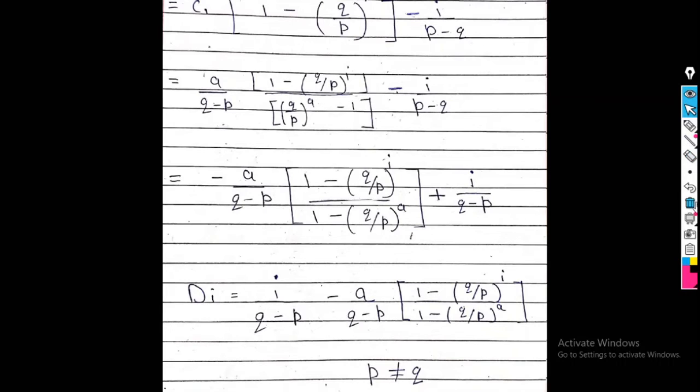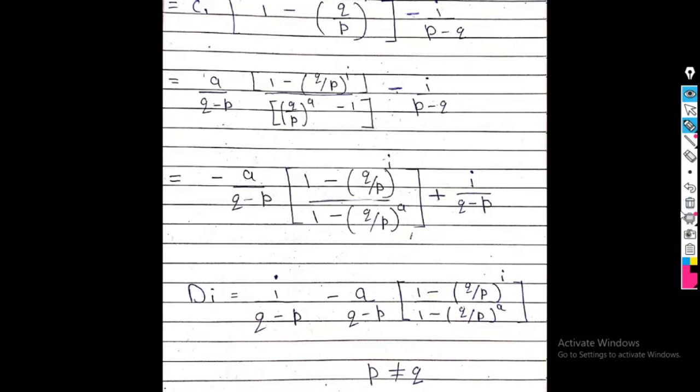After solving the whole equation, my final answer for DI is this one: I upon Q minus P minus A upon Q minus P into bracket 1 minus Q upon P raised to I divided by 1 minus Q upon P raised to A. Now this case is applied when strictly P is not equal to Q. If P is not equal to Q, the expected duration of the game is I divided by Q minus P minus A upon Q minus P into bracket 1 minus Q upon P raised to I, 1 minus Q upon P raised to A.